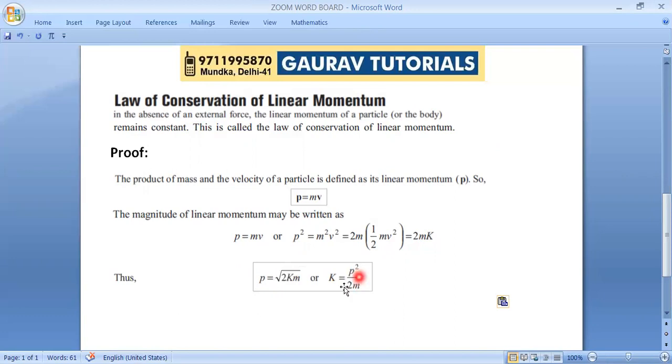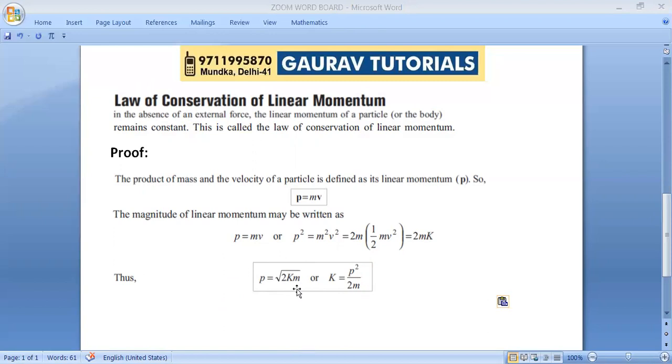If linear momentum is given, kinetic energy can be calculated, or if kinetic energy is given, momentum can be calculated. Some of you have already learned this in class 9, no problem. But we need to know some utility of these expressions. It is very important. Later we are going to solve some problems, so you have to learn it.